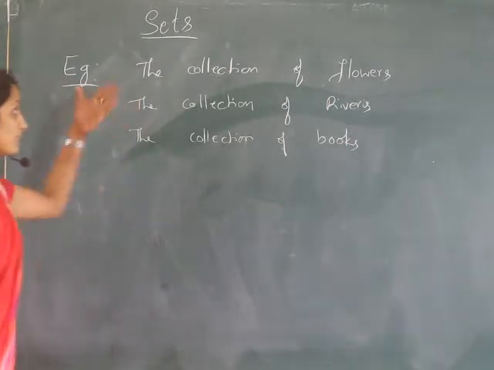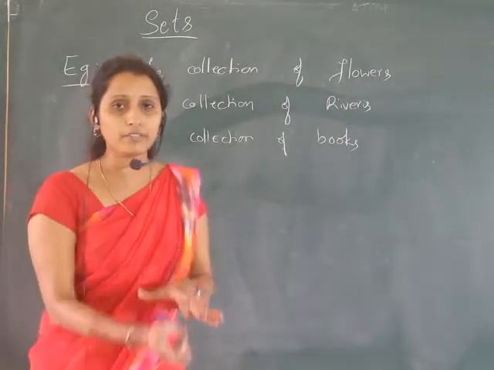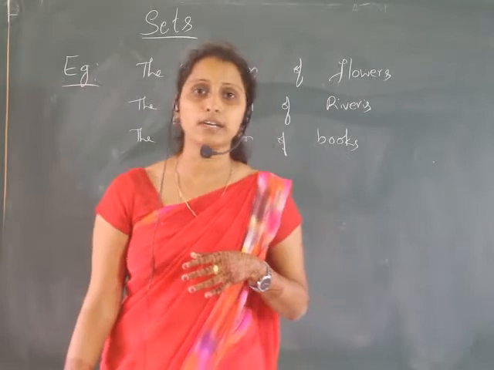These are sets. So any collection is called a set.